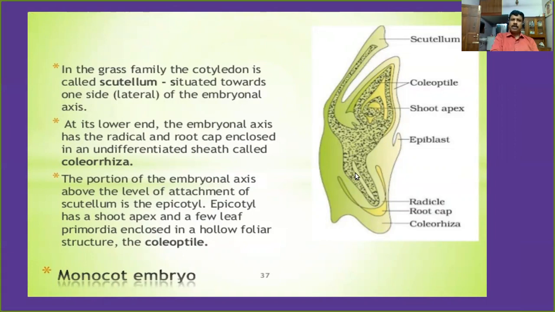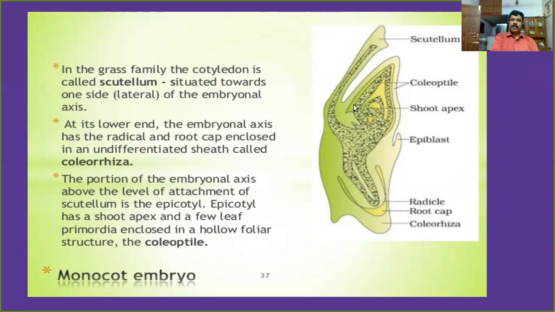At the lower end of the embryonal axis, it has the radicle. Look, this is the radicle, and a root cap. This radicle and root cap are enclosed in an undifferentiated sheath called the coleorhiza.